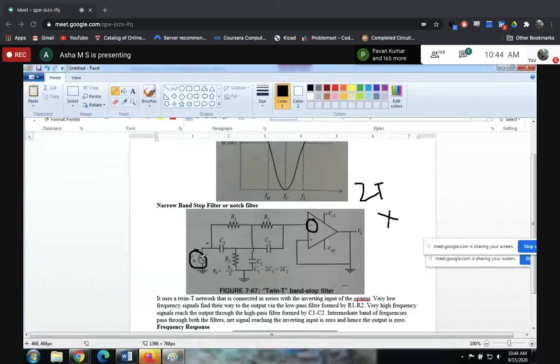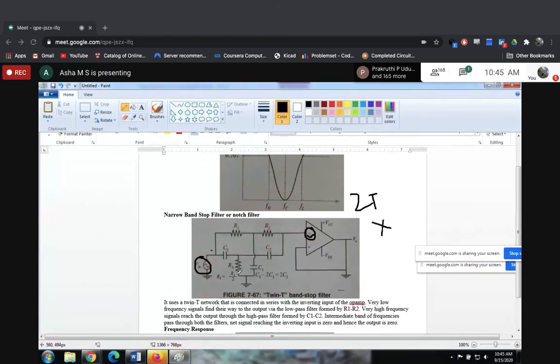For this input to reach the input of the amplifier, you have different paths, correct? It can take up this path, this path, this path, this path. So there are many ways in which your applied Vin can reach the op amp.